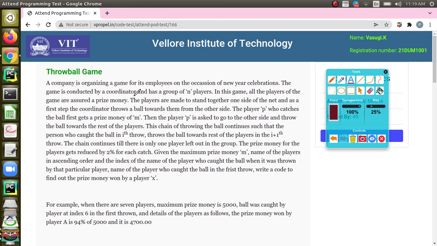The game is conducted by a coordinator and has a group of n players. In this game, all the players are assured a prize money. The players are made to stand together on one side of the net, and in the first step, the coordinator throws a ball towards them from the other side. The player P who catches the ball first gets a prize money of M.